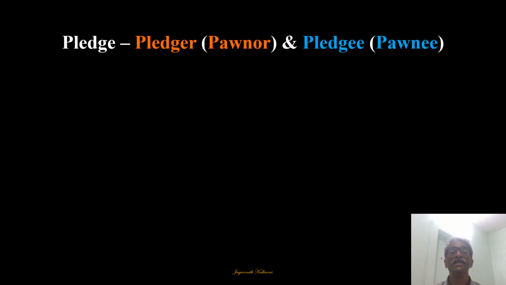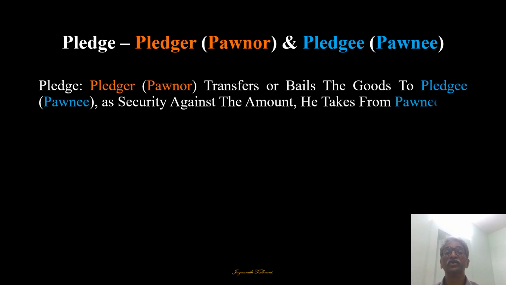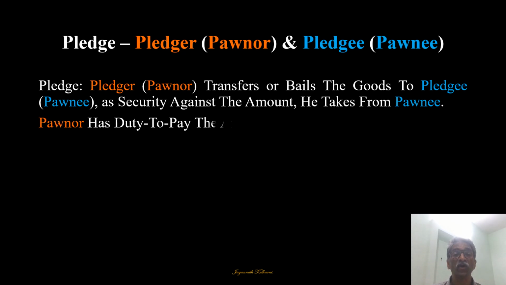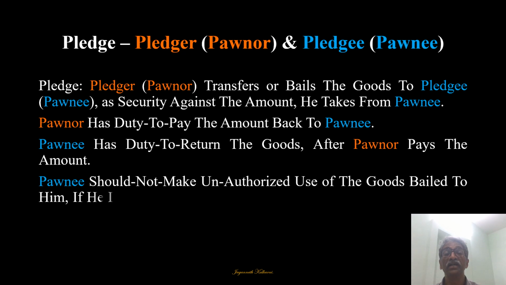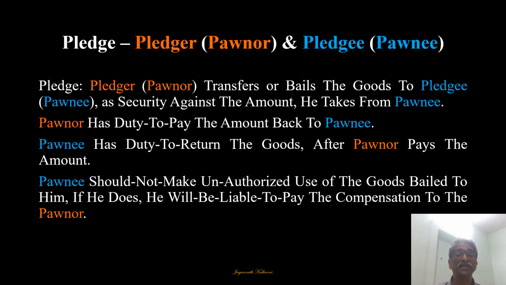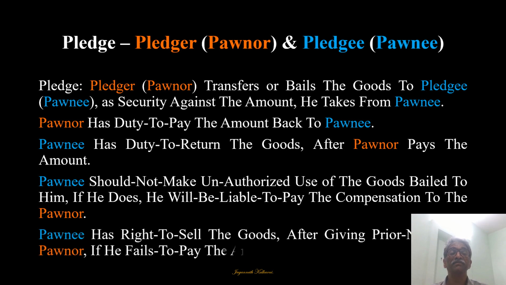Let us summarize. Pledger and pledgee, pawner and pawnee. The pledger transfers or bails the goods to the pledgee, that is the pawnee, as security against the amount he takes from the pawnee. The pawner has a duty to pay the amount back to the pawnee. The pawnee has a duty to return the goods after the pawner pays the amount. And the pawnee should not make unauthorized use of the goods bailed to him. If he does, he will be liable to pay compensation to the pawner. So this is also important. Abuse of goods is not allowed.